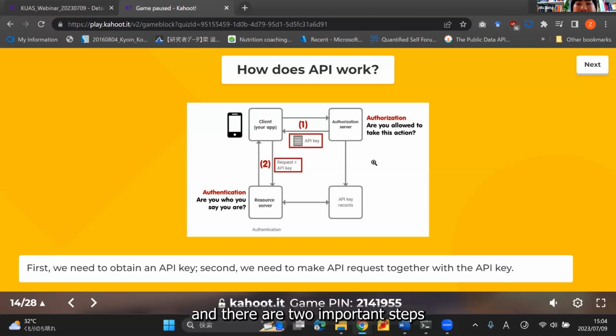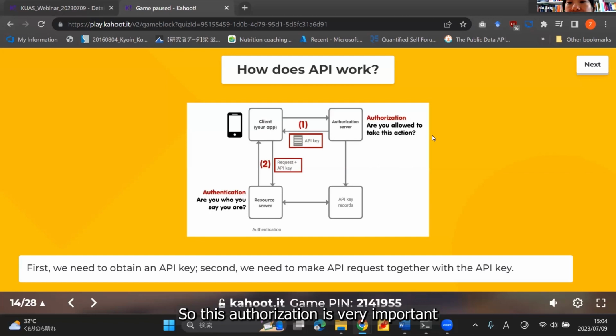And there are two important steps when your app interacts with the OpenAI API. First, you need to get your API key. So your app needs to communicate with the authorization server of OpenAI to obtain an API key, and I'm going to show you how to do that.